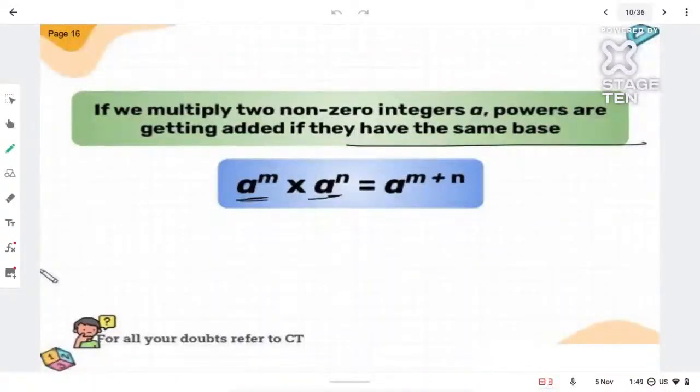If we multiply two non-zero integers, the integer should be non-zero, like natural numbers 1, 2, 3, 4. For integer a, the powers m and n will get added up if they have the same base. So a raised to m into a raised to n gives me a raised to m plus n. Negative and negative goes plus. A negative number multiplied by a negative gives positive only. So clear with this.